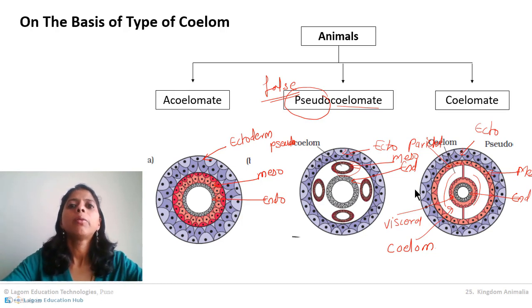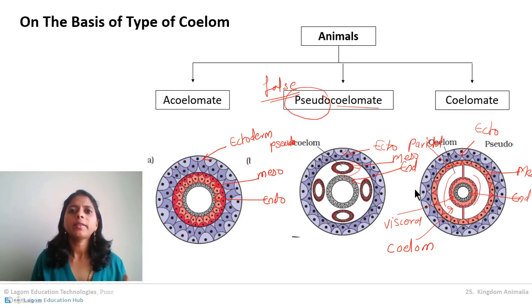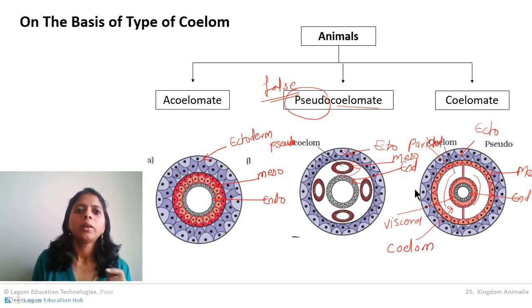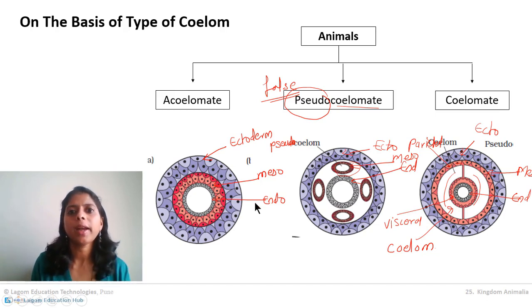Now next point is, what is the significance of coelom? Why do animals need coelom, and why do some animals not have it? Now remember one thing, acoelomate are always primitive animals. They do not have well developed organs. Now what happened in them? When the embryonic animal is growing, as in acoelomate animals, coelom is not formed. There is no space between the intestine and the body wall. So there is no empty cavity, no coelom basically. So there is no space for the growth of the organs, no space for the formation of organs.